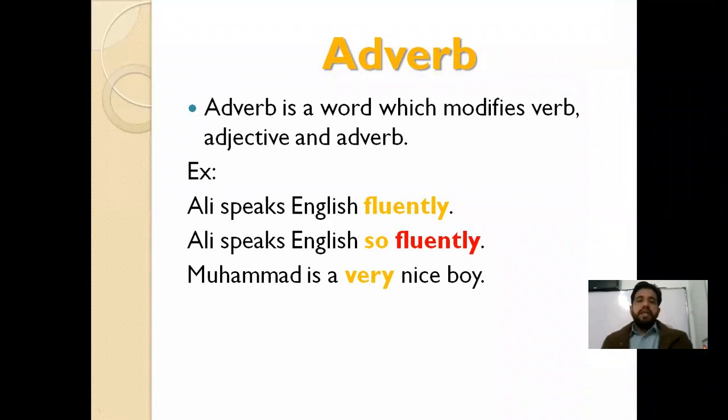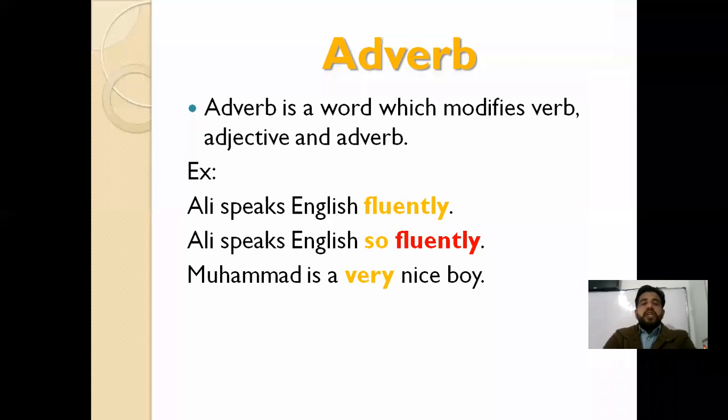Likewise, we have another example. Ali speaks English so fluently. In this sentence there are two adverbs. Fluently is an adverb and so is also an adverb. Fluently describes the action of a person, but so is also an adverb. It is emphasizing fluently, how much fluently? So all those words which describe an adverb are also called adverbs. Like Muhammad is a very nice boy. In this sentence, nice is an adjective which is describing boy, and very is describing nice.